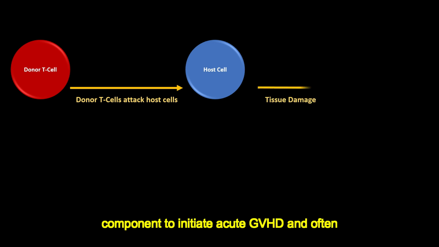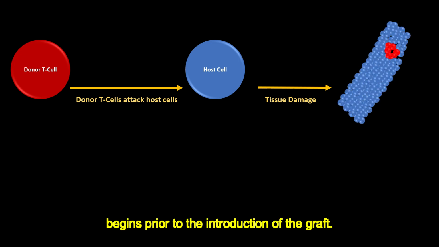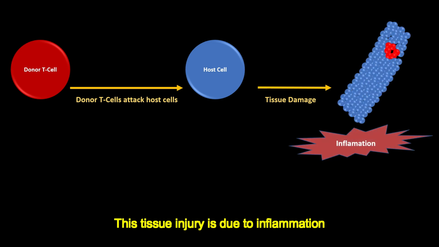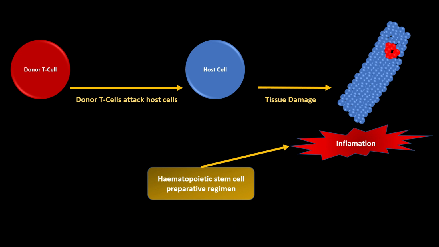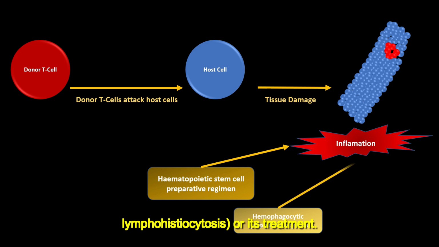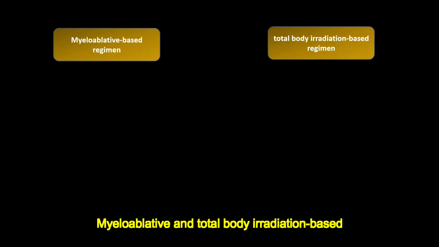Tissue damage is a key component to initiate acute GVHD, and often begins prior to the introduction of the graft. This tissue injury is due to inflammation associated with the hematopoietic stem cell preparative regimen, but may also have occurred as part of the underlying disease, for example, hemophagocytic lymphohistiocytosis, or its treatment, for example, chemotherapy for hematologic malignancy.